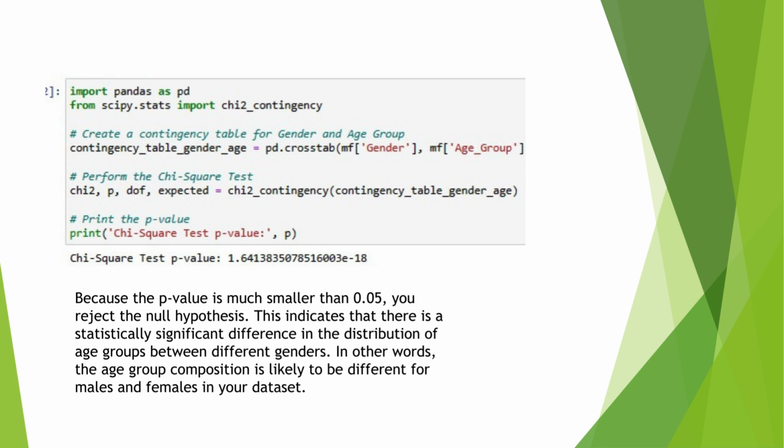Summarizing this whole thing, the result strongly suggests that gender is associated with differences in age group distribution within the data set. This finding indicates that age distributions are not uniform across all the genders, and that these two variables are not independent of each other in the population that's been accounted in the data set.